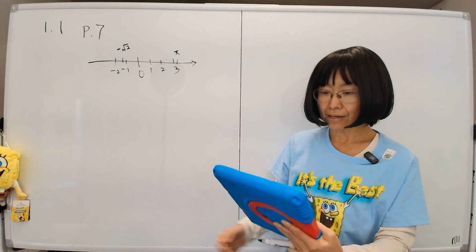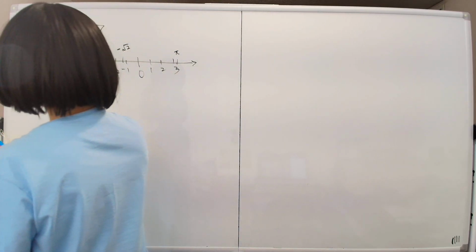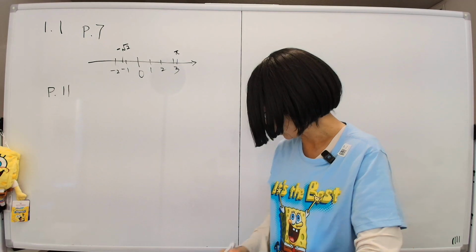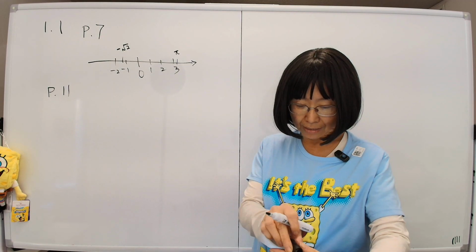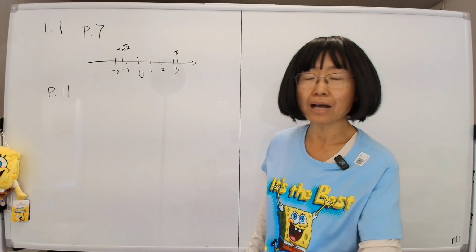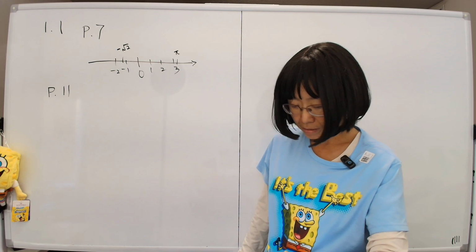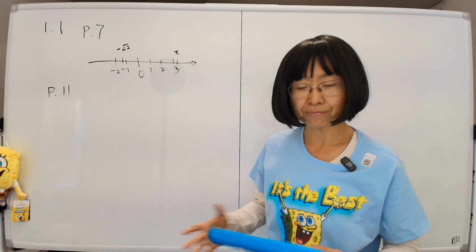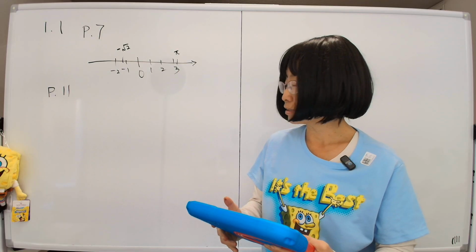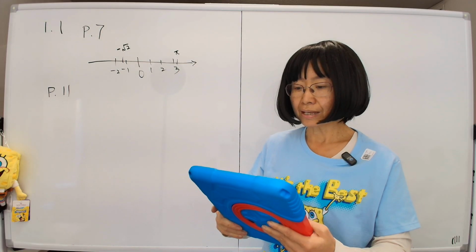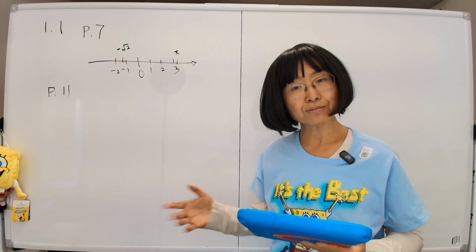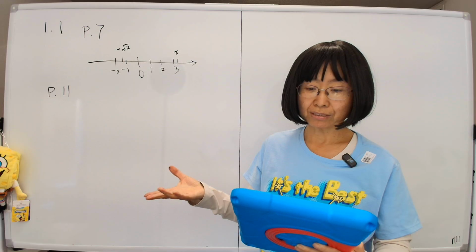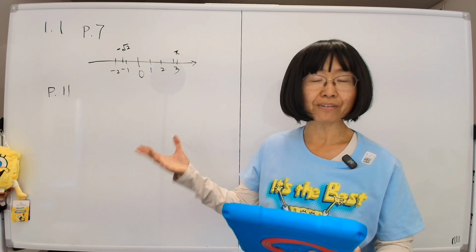So now let's look at page 11, where we talk about the concept of sets. The concept of sets is just how we talk about things. The biggest set in what we've talked about so far is the real numbers. Okay, so that's the biggest circle, and then within the set of real numbers, we might have the set of irrational numbers, and also the set of rational numbers, which are two distinct groups. But within the set of rational numbers, we have, say, the set of integers, within which we have the set of natural numbers or something? Well, whatever, okay?